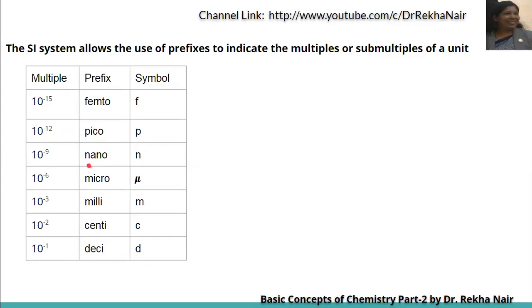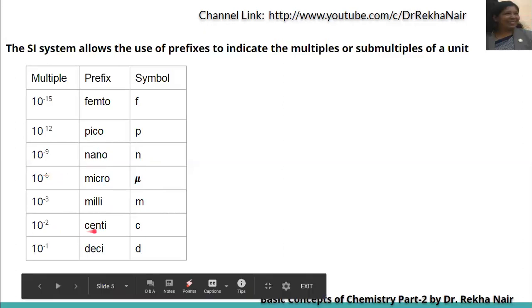The word nano is one that we generally use nowadays. And 10 to the power of minus 6 is micro, which we also generally use. The symbol is mu. 10 to the power minus 3, we call milli, and the symbol is m. For 10 to the power of minus 2, we use the prefix centi and the symbol c.